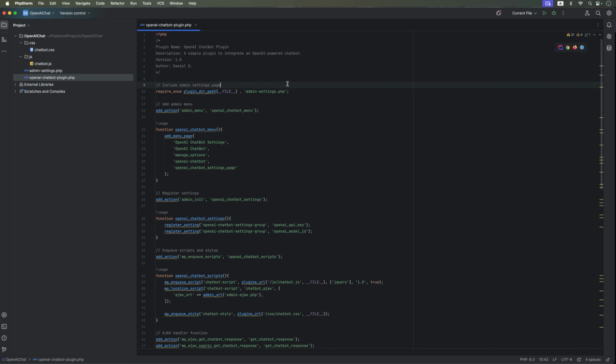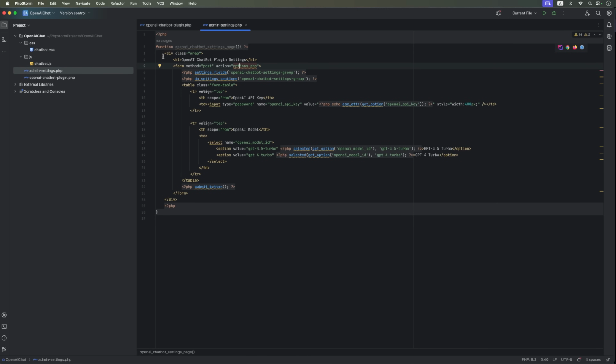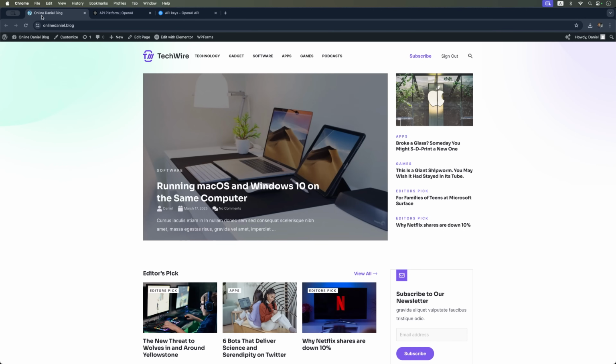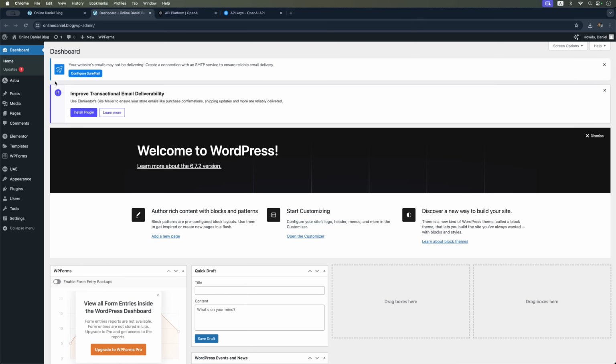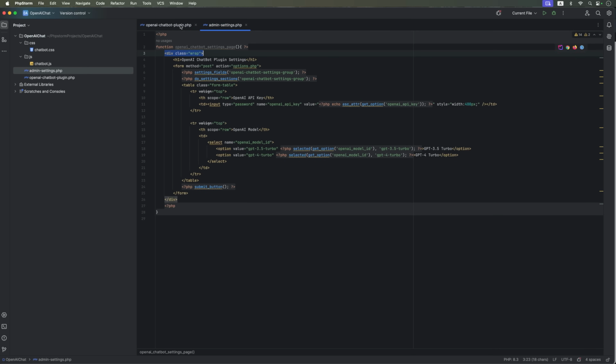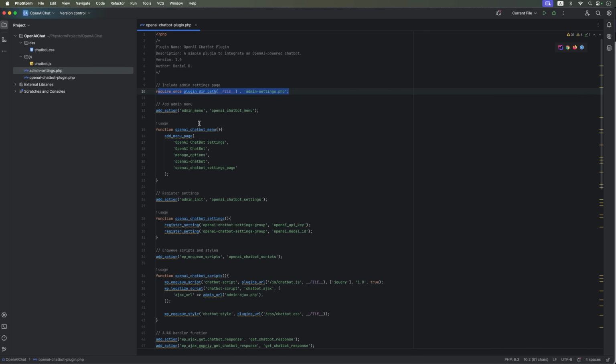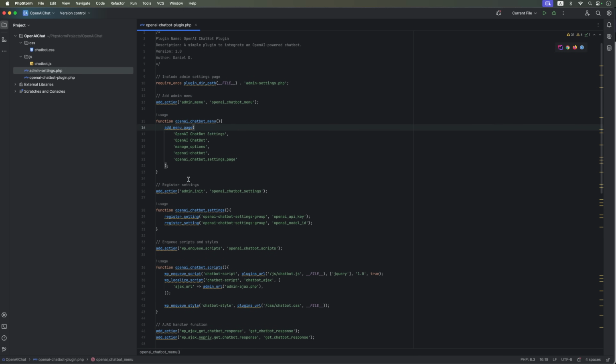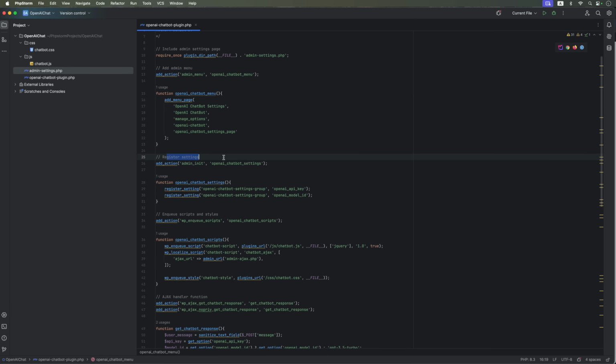So we'll create a plugin file that includes our admin settings. Here we'll insert a div that adds a new settings section for our plugin in the WordPress admin panel. Next, we'll create a function to add the plugin menu. We'll call this function OpenAI Chatbot Menu, and it defines what shows up in the plugin settings. Then we register the settings page here.